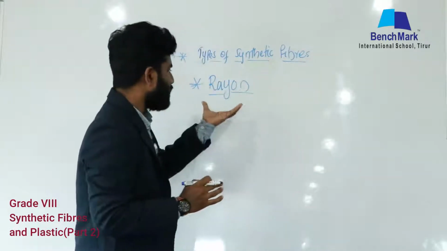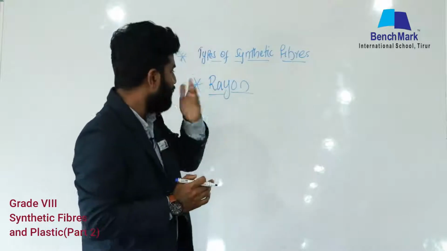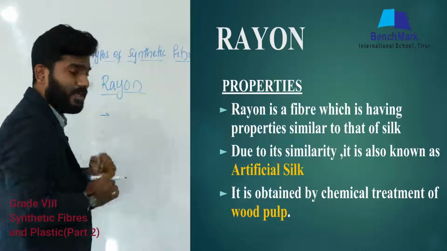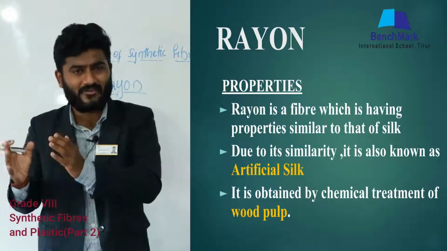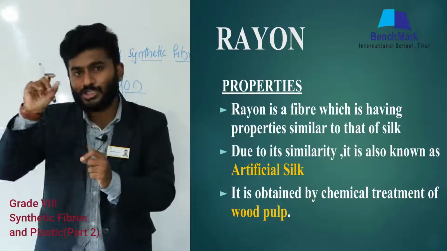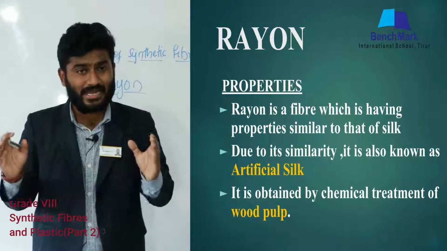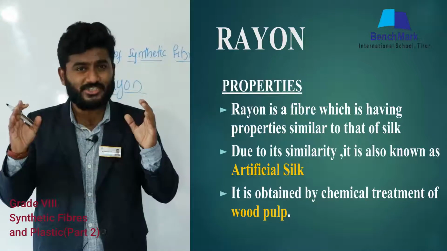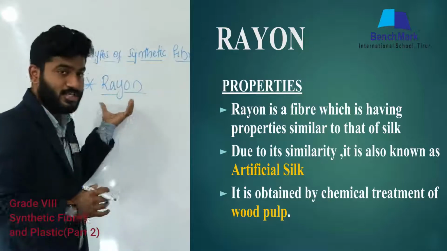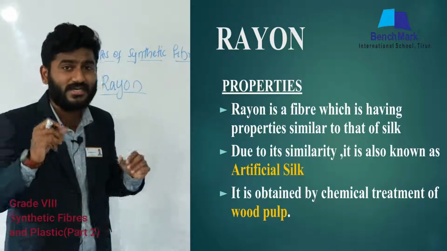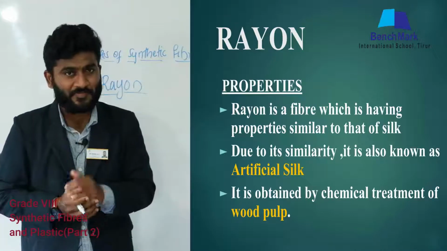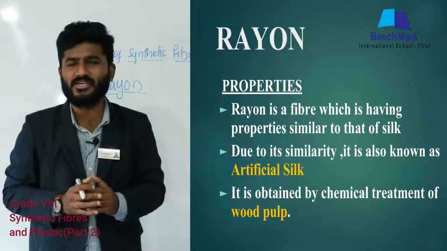The main speciality of rayon is that it is the very first artificial fiber. Listen, rayon is similar to silk. By looking at natural silk, scientists made the replica of those structures in the laboratory, and they got fibers just similar to silk, and those types of fibers are known as rayon. So in a nutshell, rayon is similar to silk, and that is why it is known as artificial silk.